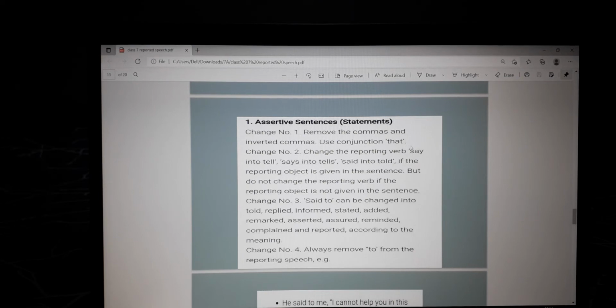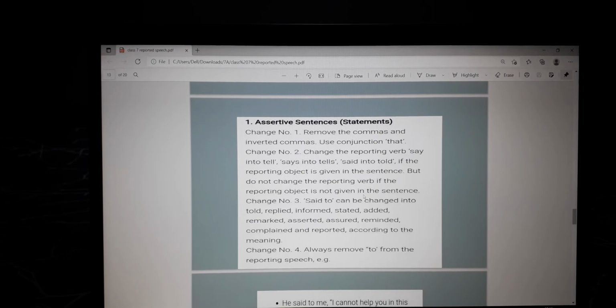So here, say is a simple present, and said is a simple past tense; it will change to told. Says is a present tense; it will change into tells. In the singular form, say will just change into tell. If the reporting object is given in the sentence, do not change the reporting verb; if the reporting object is not given in the sentence, then the verb is also changed.